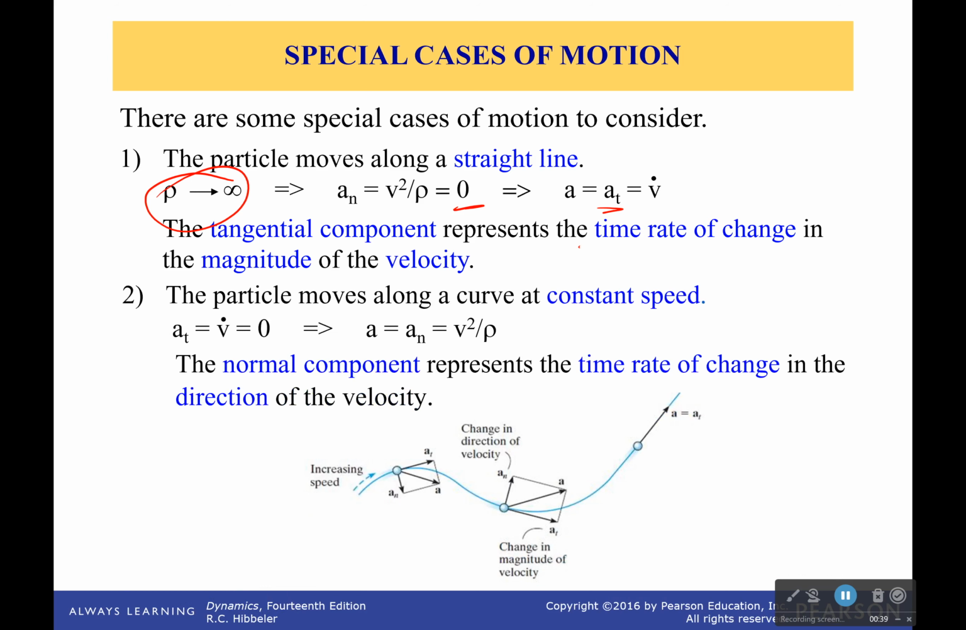Now if it moves along a curve at constant speed, well then we don't have any tangential component to our velocity. We simply have a normal component, because our normal component is going to be the one that is turning it. This is something you would see if you have a satellite going around the Earth. It goes around the Earth at a constant speed, it is just constantly changing direction as it goes.